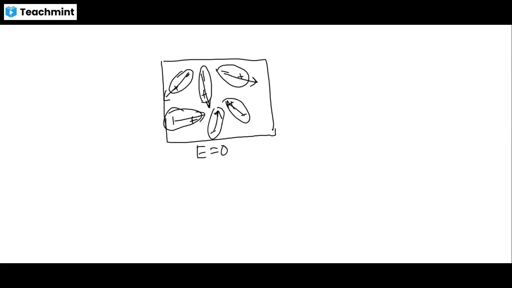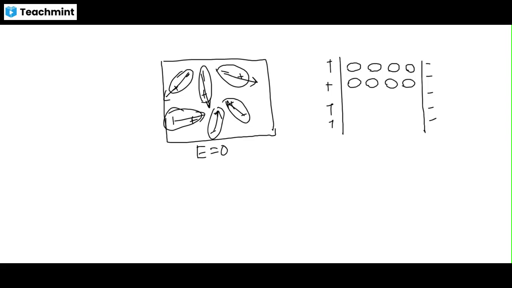But when we provide the electric field, here it is positive, here it is negative. So the electric field is in this direction, let it be E naught.